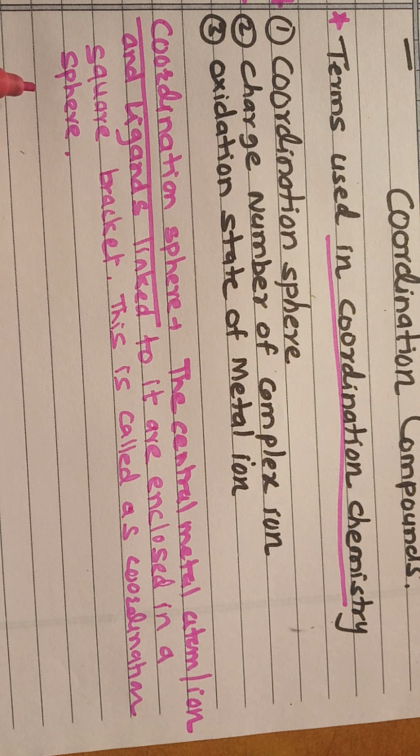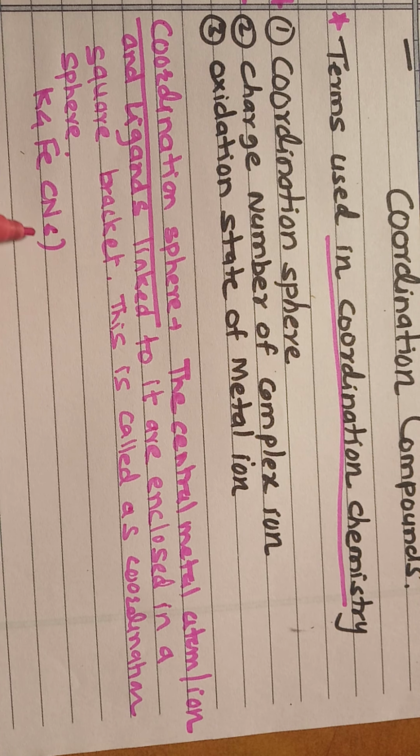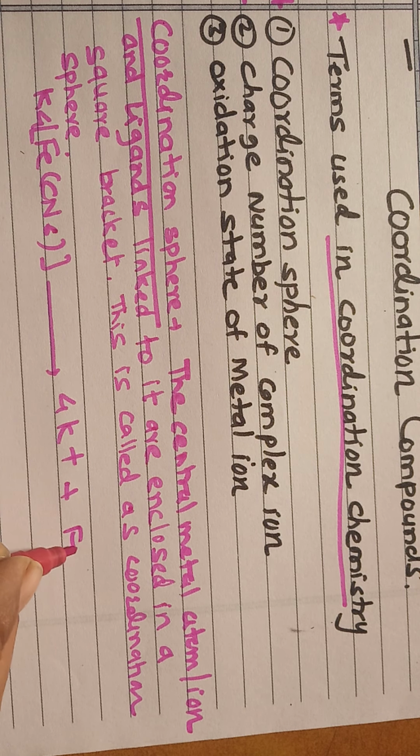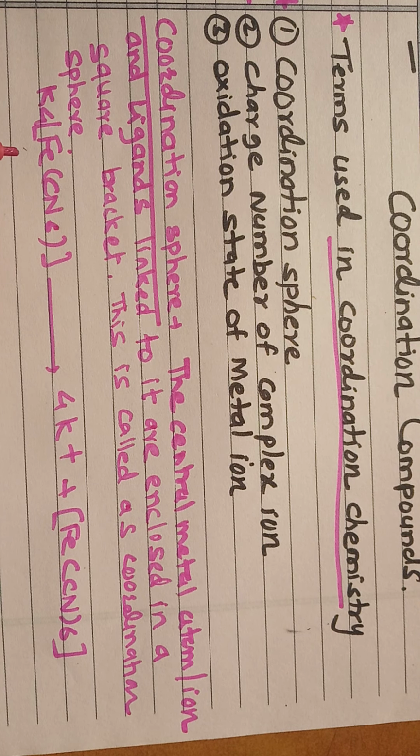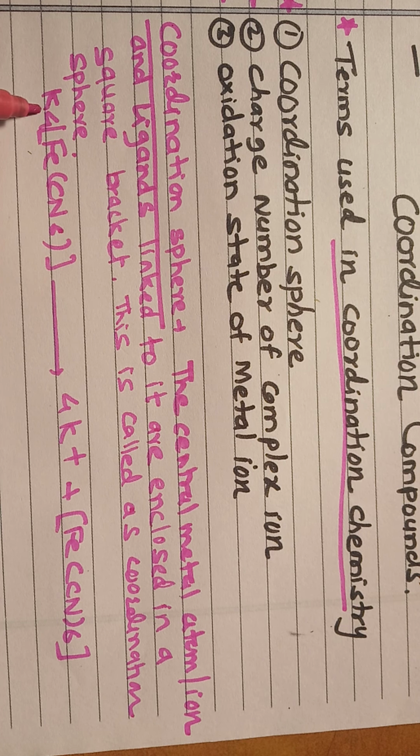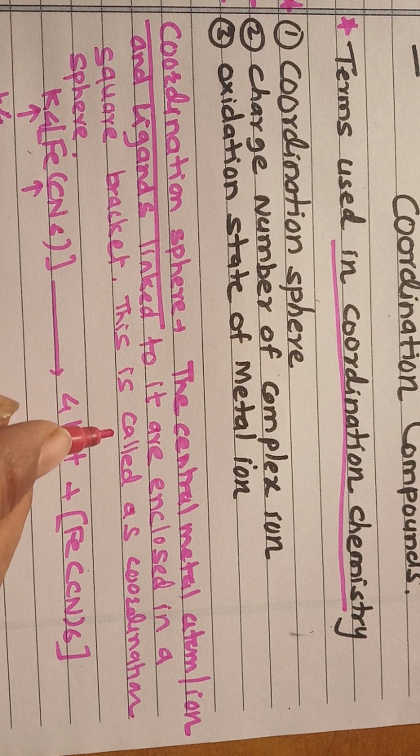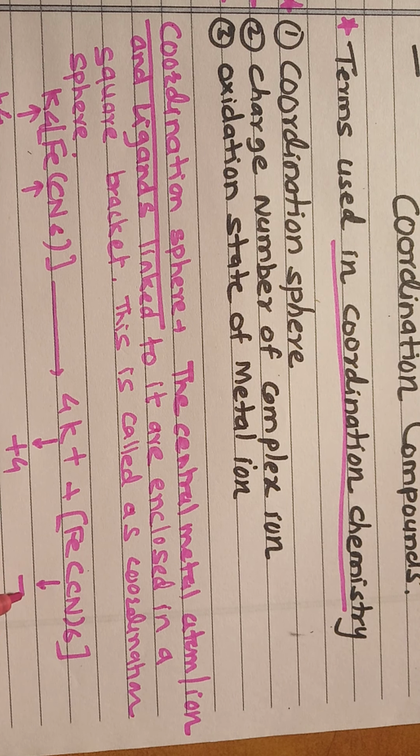For example, consider K4[Fe(CN)6]. When you dissociate this, as it is K4, it gives 4K plus ions plus [Fe(CN)6]. The four potassium ions have a total charge of plus 4. Therefore, as it is a plus 4 charge, the coordination sphere has a minus 4 charge.